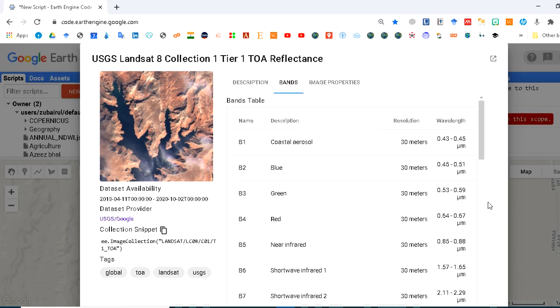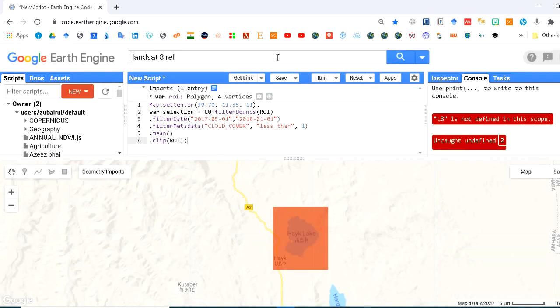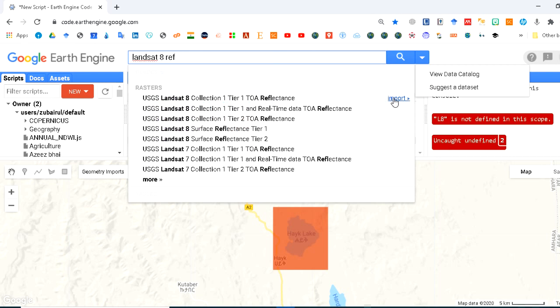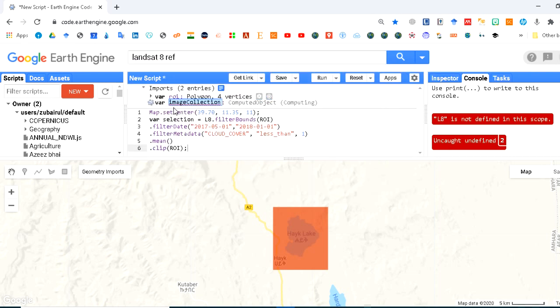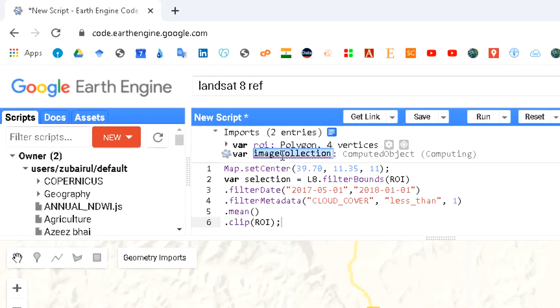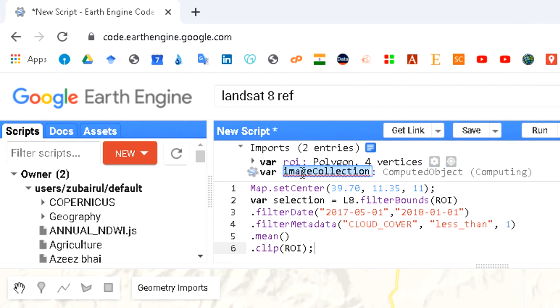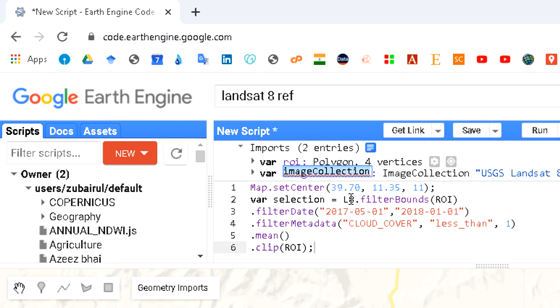And if you want to see other characteristics, they are given here. So if you are satisfied with this data, then you can import it here. When you import, that particular data will come here, and the default name will be image collection. This L8 is basically the image collection here. So you can either change this to image collection, or you can change here to L8, meaning you have to synchronize this name with this name.